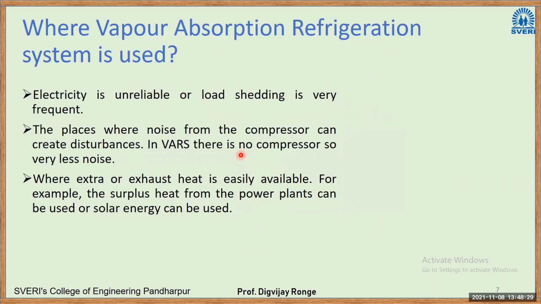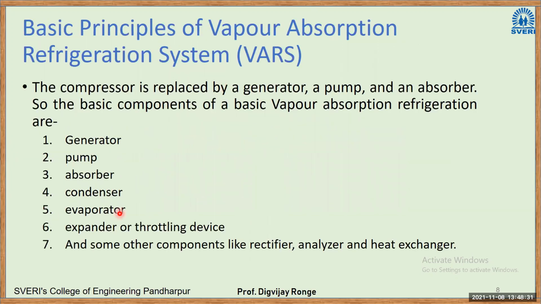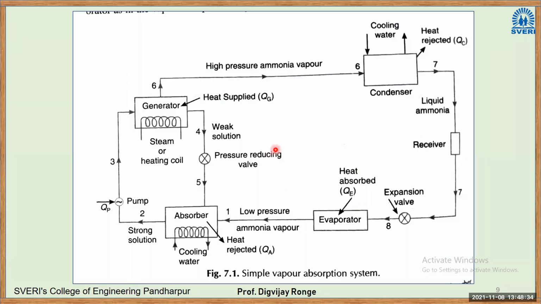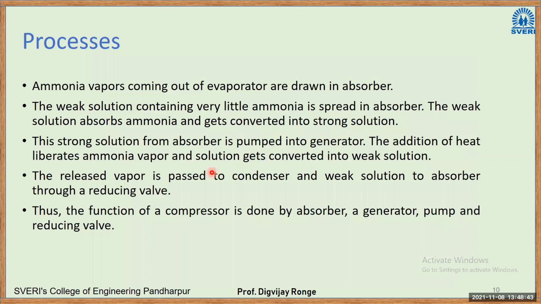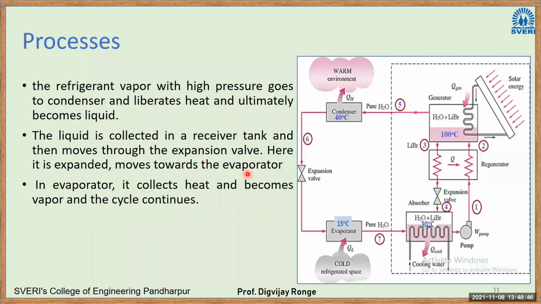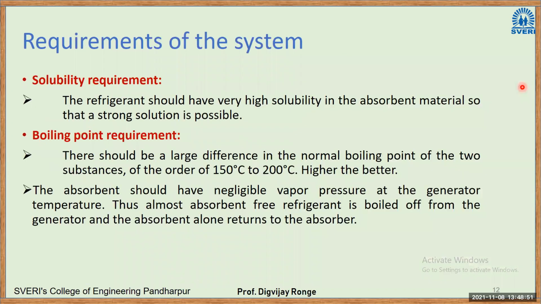Then we have seen the basic VRS system and where it can be used. What are the components in the VRS? This was the basic diagram for the VRS system. So the compressor part is replaced by absorber, pump, generator plus pressure reducing valve. Then we have seen the processes in the VRS system. There was one example where we can use solar energy in the generator. We have seen the solubility requirement: the refrigerant should be soluble in the carrier. Boiling point means there should be a huge difference between the boiling point of the refrigerant and the boiling point of the carrier.